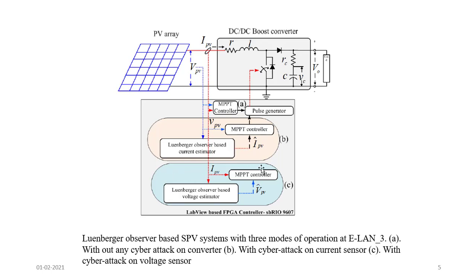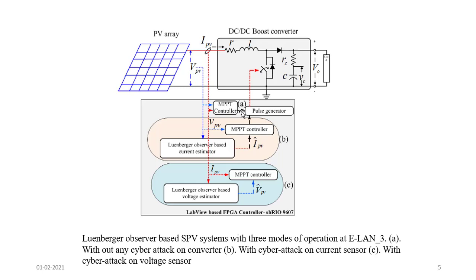Point number 2 is that we take the current and with the help of the Luenberger observer we estimate the voltage, and from that we give it to the MPPT controller. The most important thing here is that we are also directly taking the voltage and current, and from that we also make an MPPT controller, where the maximum power point tracking algorithm will generate the pulses.